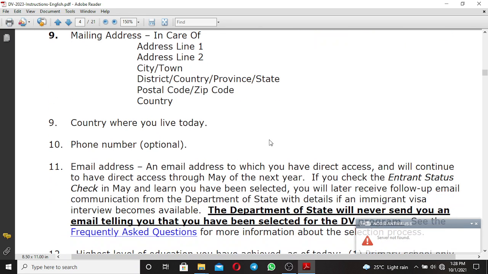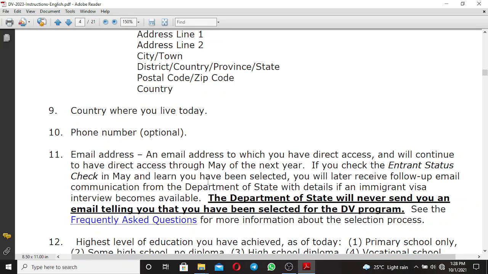Another thing which you're going to fill in the application form is the country where you live today. So if you are in Kenya, you will put in Kenya. If you are in Tanzania, you will indicate Tanzania. If you are in Algeria, if you are in Cameroon, any country, you just indicate it. Then you will put a phone number, which is optional. You can put it or not.